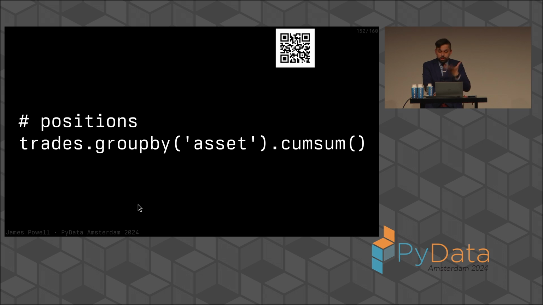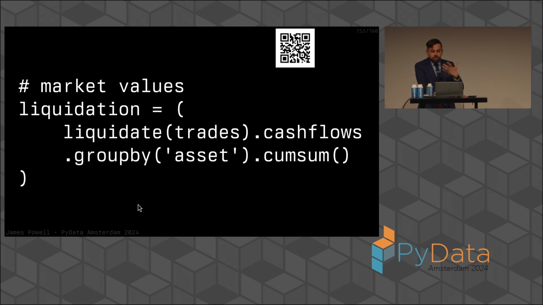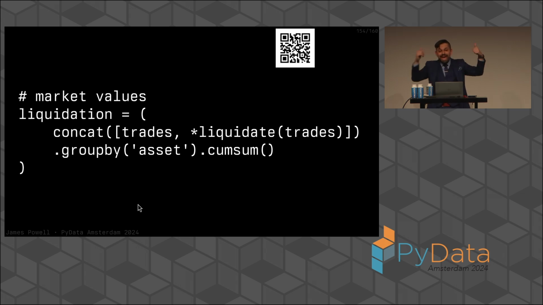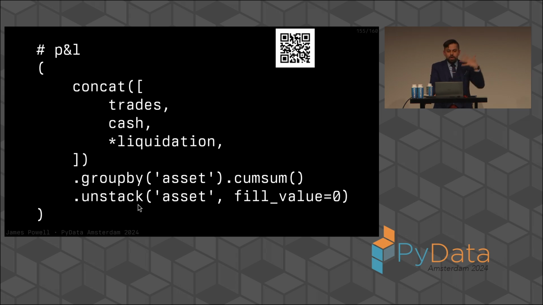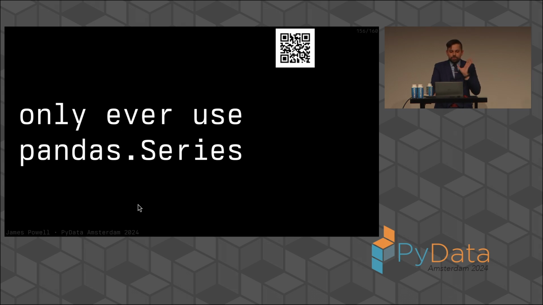And we can compute positions in a very simple way. It's just the cumulative sum grouped by asset. We can compute market values. It's just the liquidation of this group by asset or the concatenation of our trades and the other side of that trade group by asset and cumulative sum. We can compute the P&L in a very direct way. We can model anything. We can model nonlinear prices, we can model multi-leg trades. Everything just works because this data is one-dimensional.